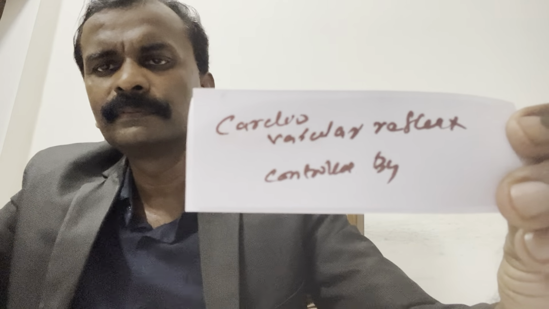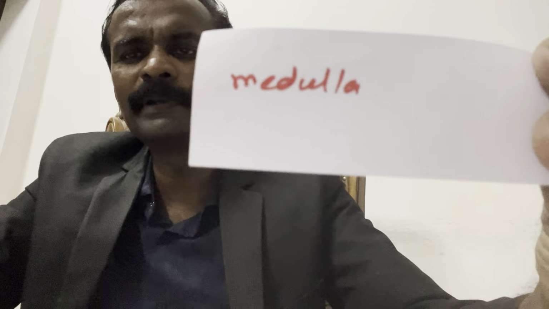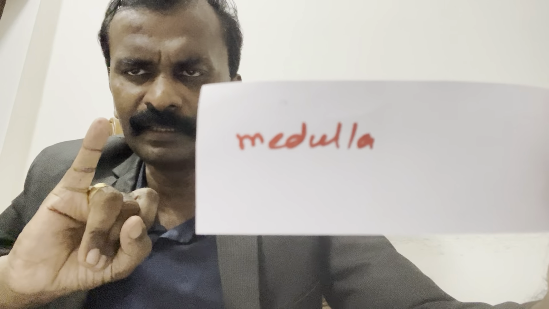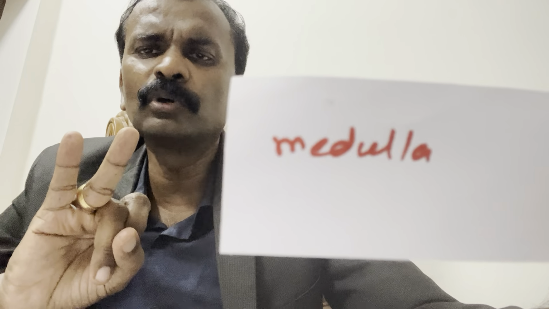Medulla. So for medulla we study 2 points: respiration control and cardiovascular reflex. Both are controlled by medulla.